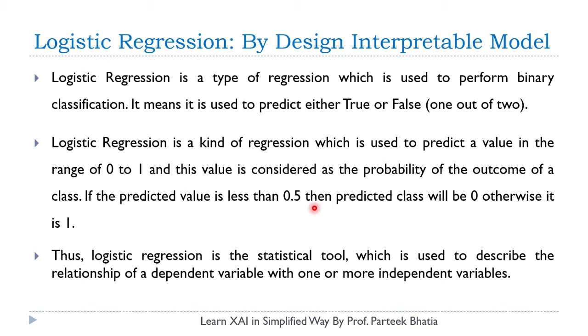If the predicted value is less than 0.5, then the predicted class is 0, otherwise it is 1. Thus logistic regression is an important statistical tool used to describe the relationship of a dependent variable with one or more independent variables. As I have already told you, this is inspired by the concept of simple and multiple linear regression.